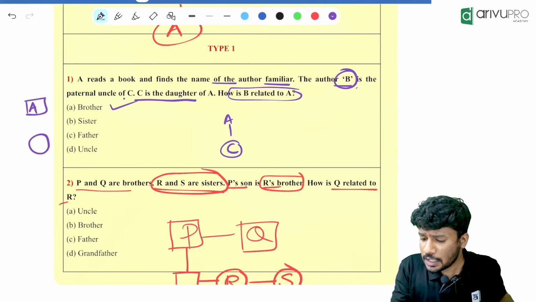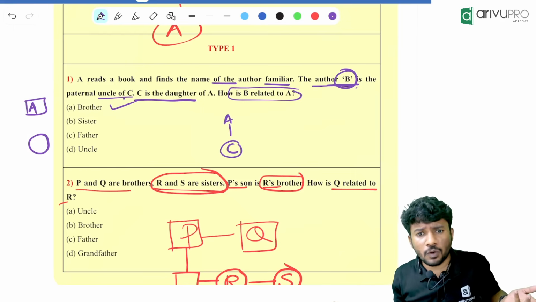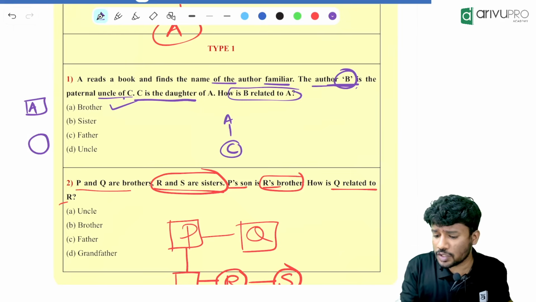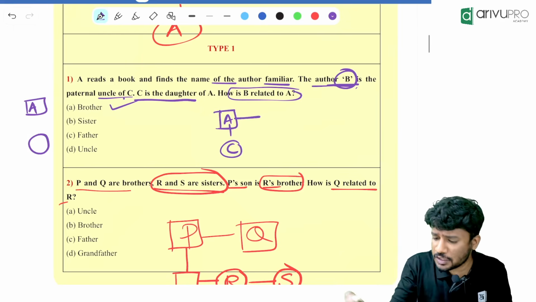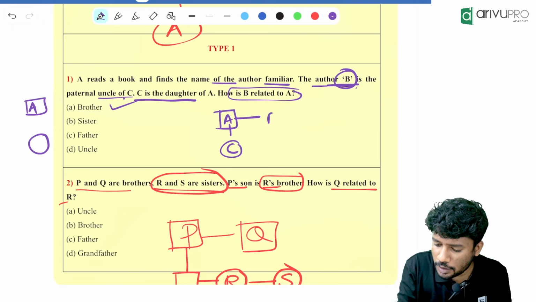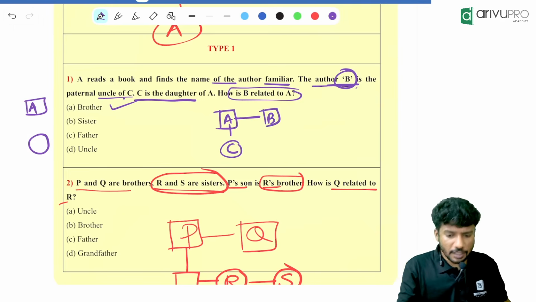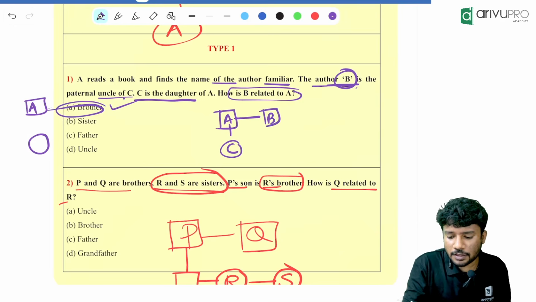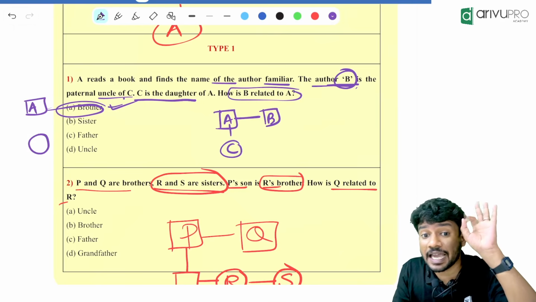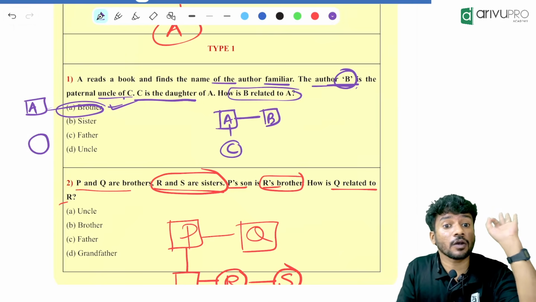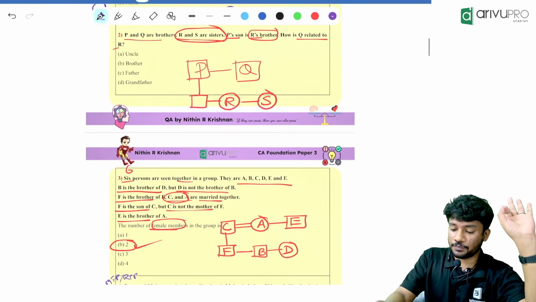Then, author B is the paternal uncle of C. Paternal uncle means no other father or mother is given in the question, so you assume A is the father and that father has a sibling called B. Now, how is A related to B? A is the brother of B. So that's how you can do it. Always fill the gap and go ahead. You will get the answer much faster.